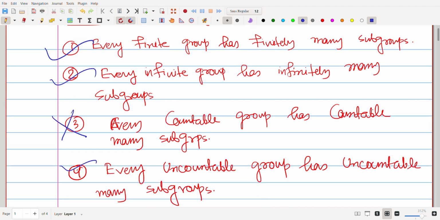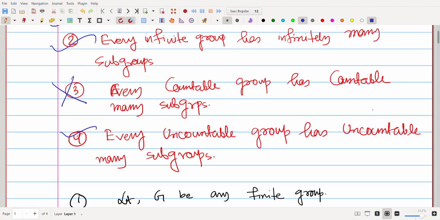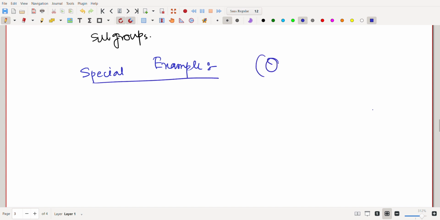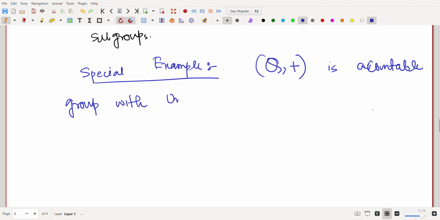And there is a special example of a countable group with uncountably many subgroups: Q plus, the rational numbers with addition, is a countable group, because we know that Q is countable, with uncountably many subgroups.